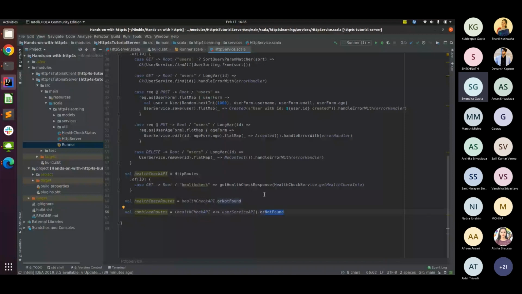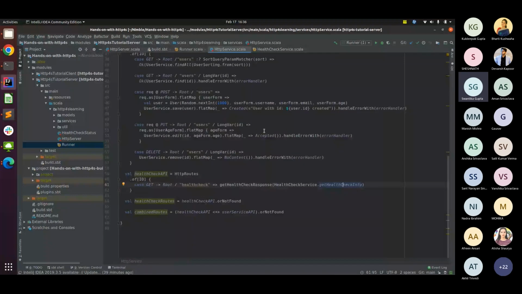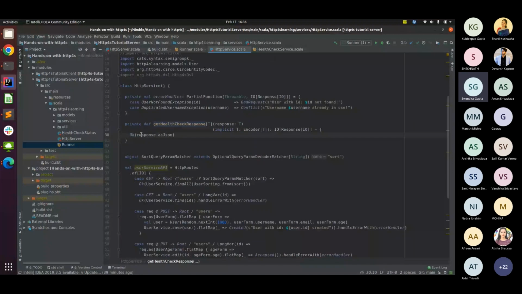Okay, let's have a quick look at the first one, the health check API. Very simple in nature. We have just created a single case statement where it is a GET type of HTTP request, and the endpoint to be hit is /healthcheck. On the behavior side, we are returning a case class of health check status, which specifies that the server is up and how long it has been running. Using this response, we've just created a JSON of it. This asJson comes from the circe library to convert whatever case class we're working with into JSON. And we respond to the client request using the Ok envelope, specifying that this request is handled by my server.